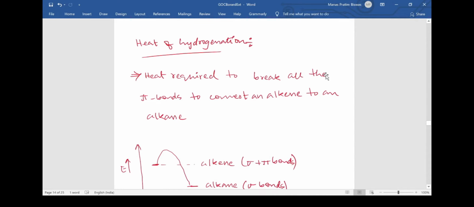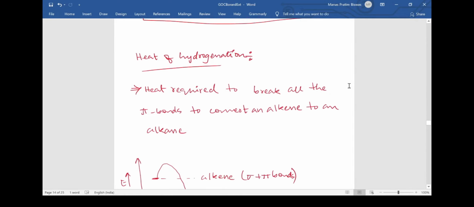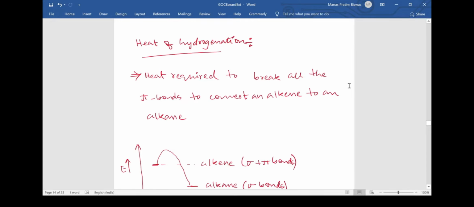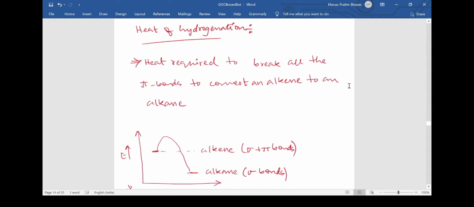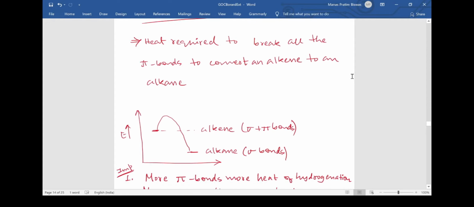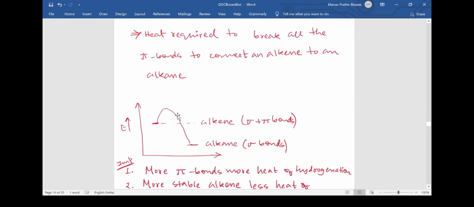Now we'll be wrapping up this lecture with the last topic today. The topic's name is heat of hydrogenation. So let us first understand what heat of hydrogenation is. Heat of hydrogenation is basically the amount of heat that should be given to an alkene to make it an alkane. That means heat of hydrogenation is that amount of heat that needs to be provided to a double bonded alkene so that it becomes a single bonded alkane. This amount of heat is called the heat of hydrogenation.